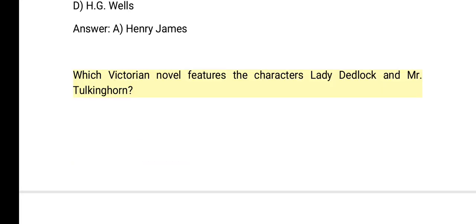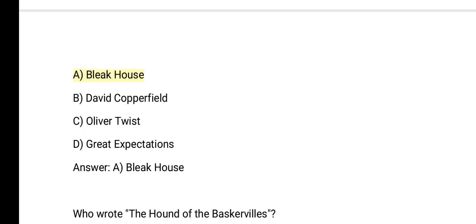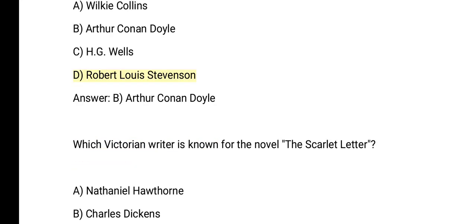Which Victorian novel features the characters Lady Dedlock and Mr. Tulkinghorn? A. Bleak House. B. David Copperfield. C. Oliver Twist. D. Great Expectations. Answer. A. Bleak House. Who wrote The Hound of the Baskervilles? A. Wilkie Collins. B. Arthur Conan Doyle. C. H. G. Wells. D. Robert Louis Stevenson. Answer. B.